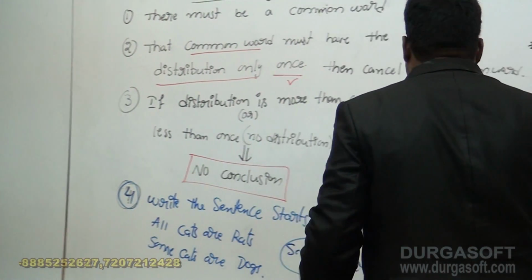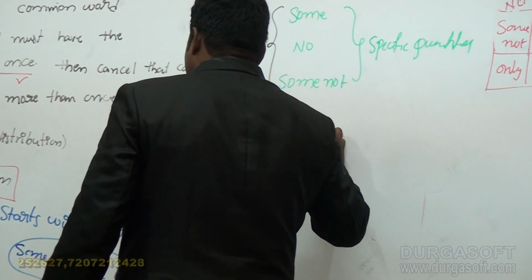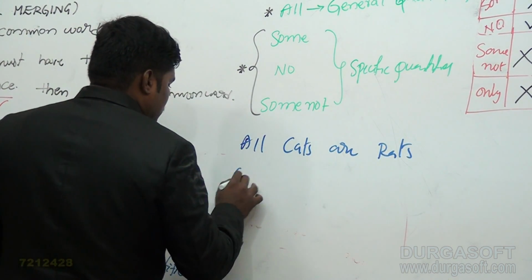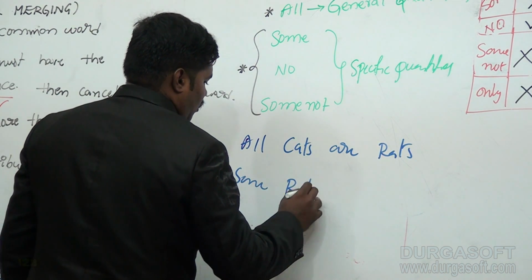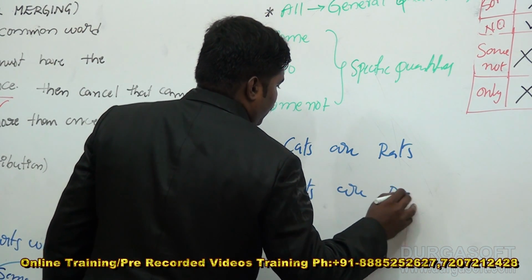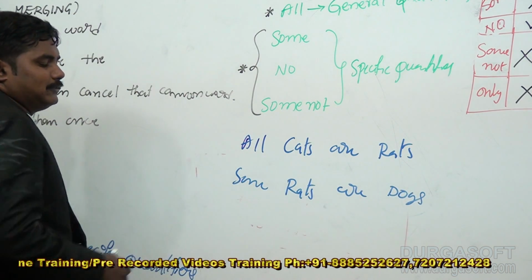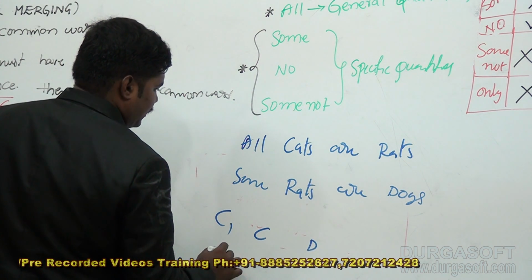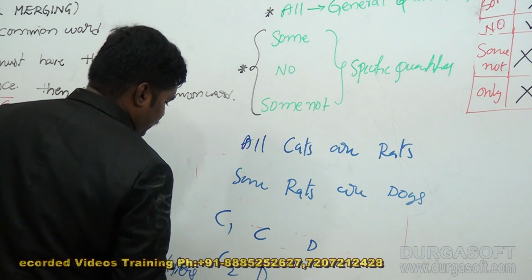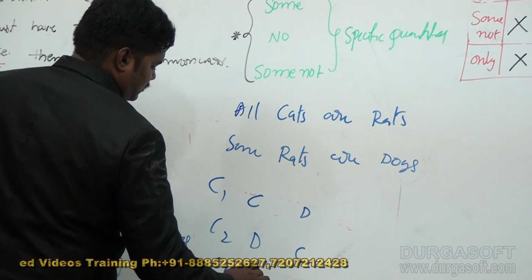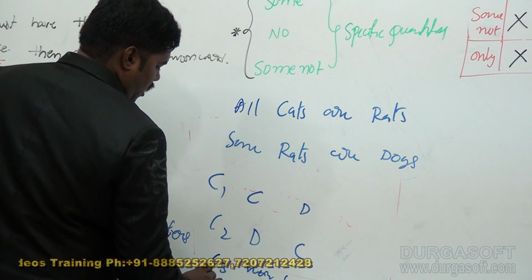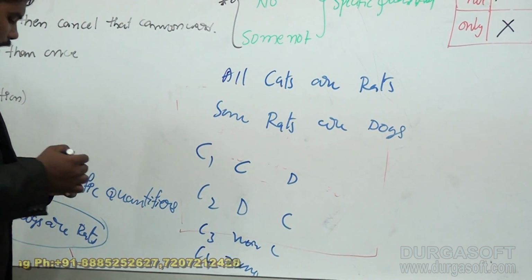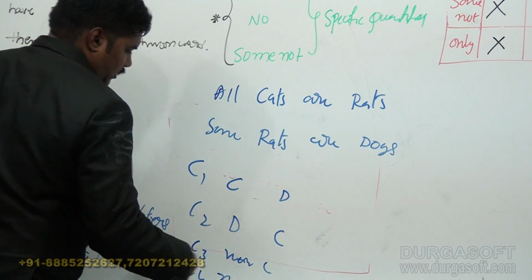I had already written that all cats are dogs and some cats are dogs. In this case, if I write all cats are rats and some rats are dogs, what is our conclusion here? When you match these, in the conclusion there is a link between cats and dogs, and there is a link between dogs and cats, and there is no conclusion as an answer, and the last one is none. No conclusion and none have different answers.